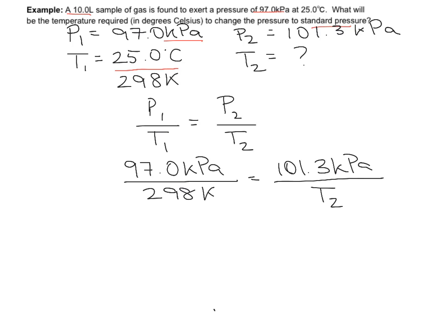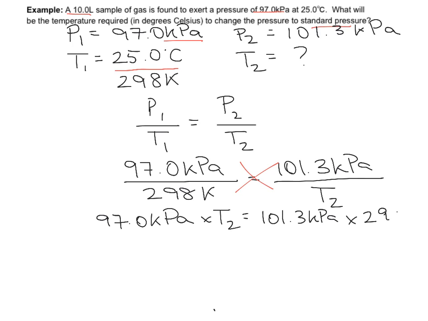This one is a little bit more complex to reorganize if we're trying to solve for T2. So I'm going to do this in 2 steps. I'm first going to cross multiply, T2 times that, 298 times 101.3, and then I'm going to do a second rearrange to get T2 by itself. Again, if you're going to do this in 1 step, that's totally fine. Just make sure that you show some of your work so that on a test I can follow what you're doing.